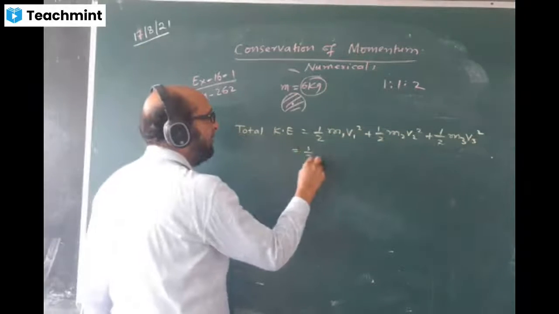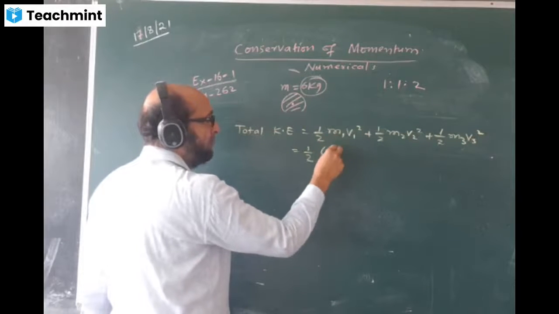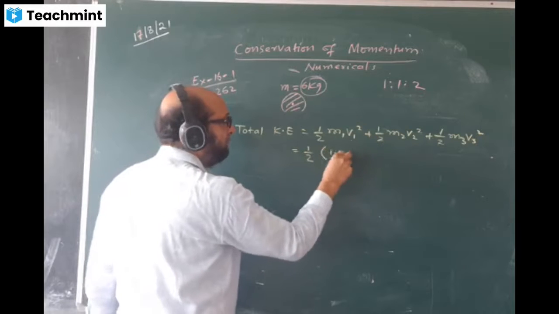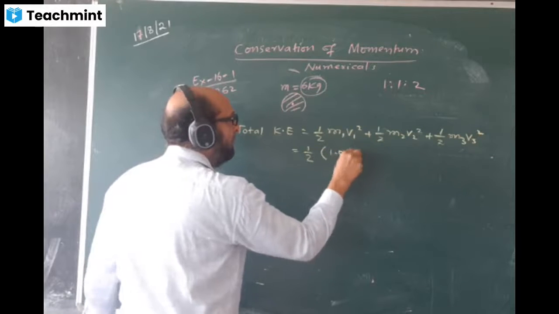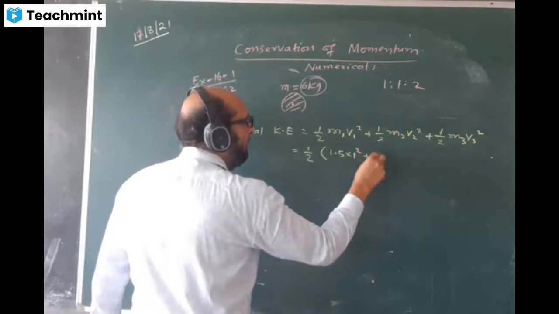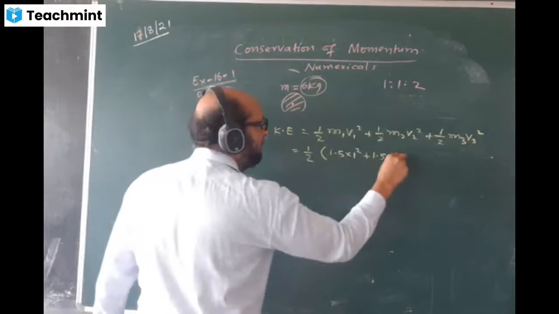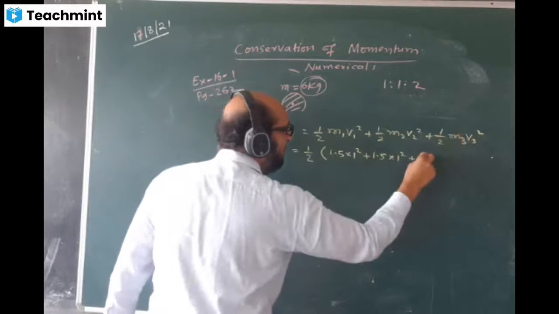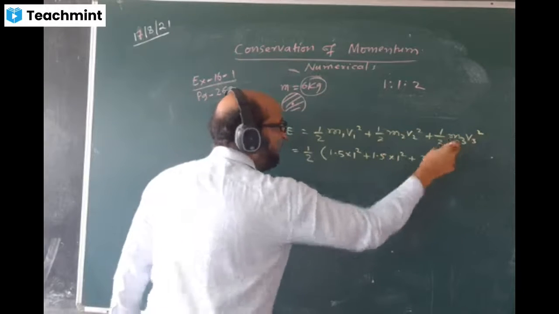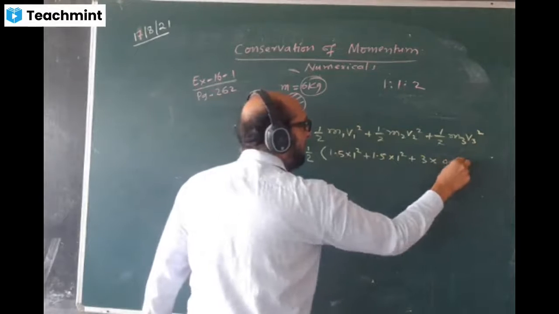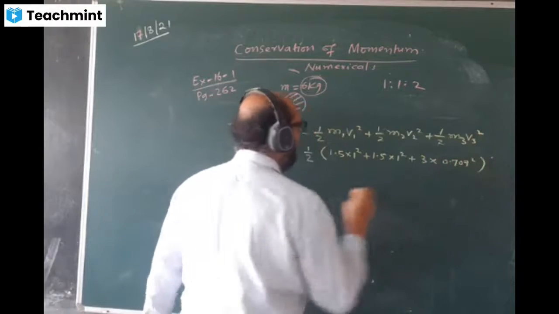You can take half common: bracket m1, mass of the first body, we calculated now 1.5, velocity is 1, so 1 square. Half I have taken common here, into this is also 1 square. Mass of the third fragment is 3 kg, and the velocity we found just now, that is 0.707 square.